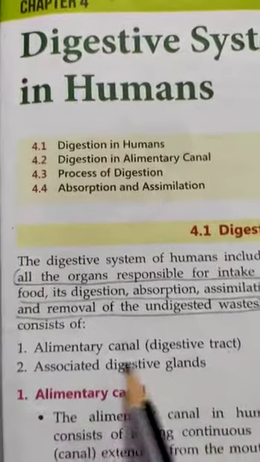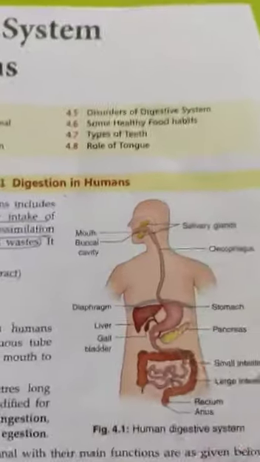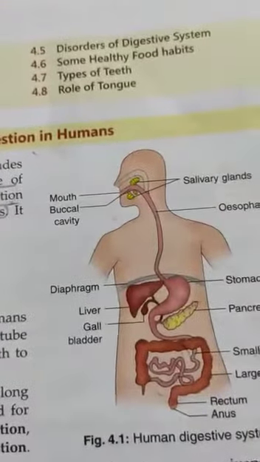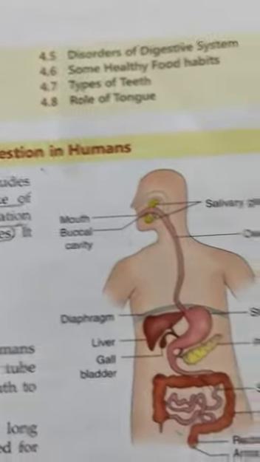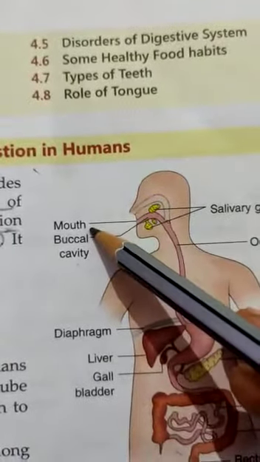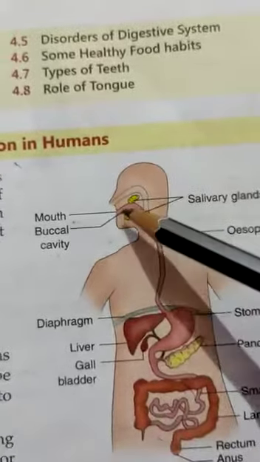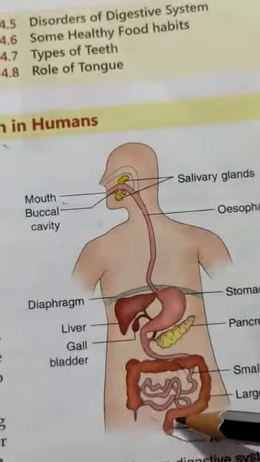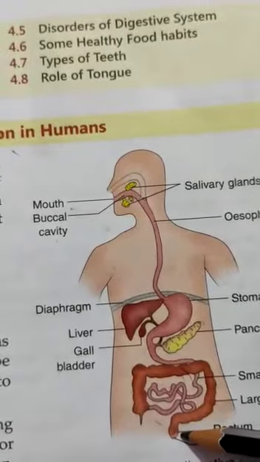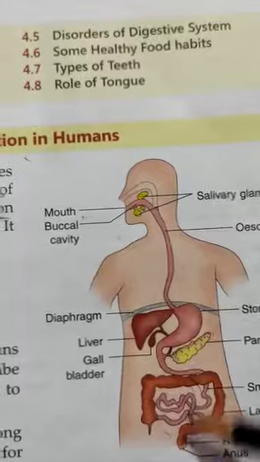And in the alimentary canal, so many organs are there. This whole pipe from the mouth to the anus is known as the alimentary canal, approximately 9 meters in length.